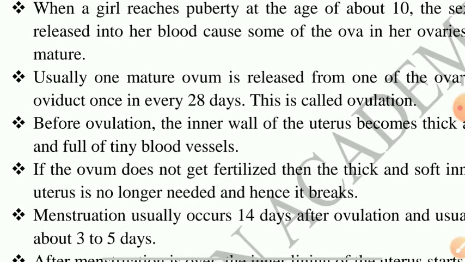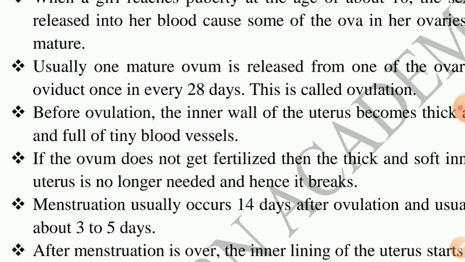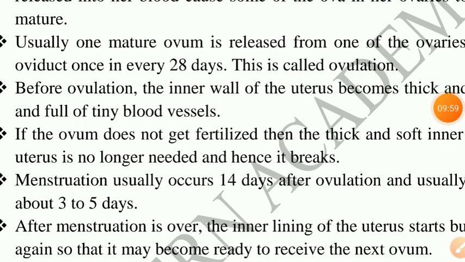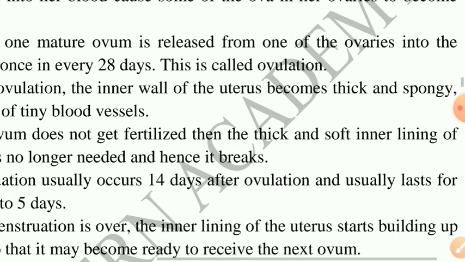Usually one mature ovum is released from one of the ovaries once in every 28 days. This is called ovulation. Before ovulation, the inner wall of the uterus becomes thick and spongy and full of tiny